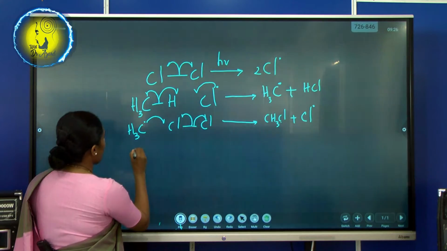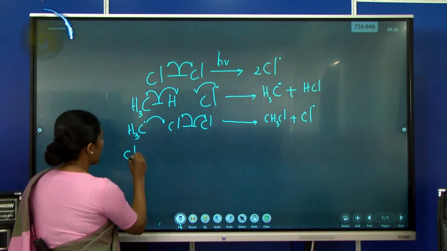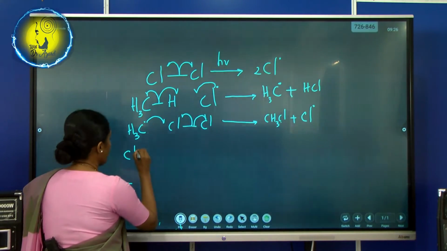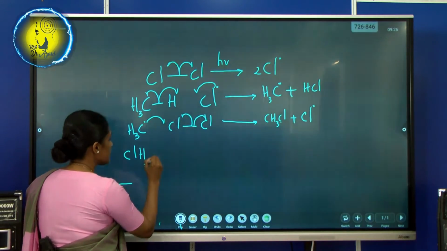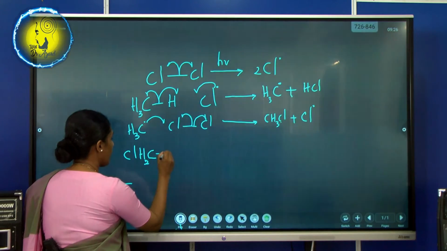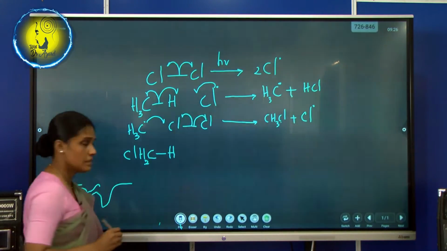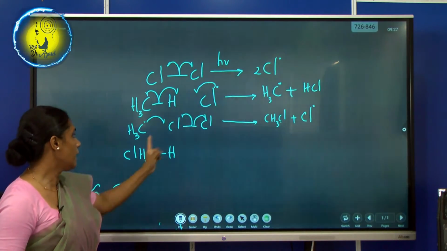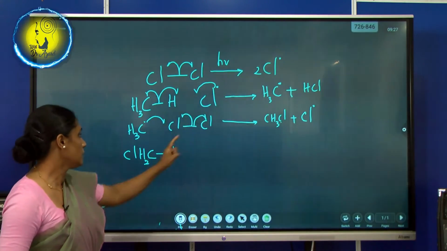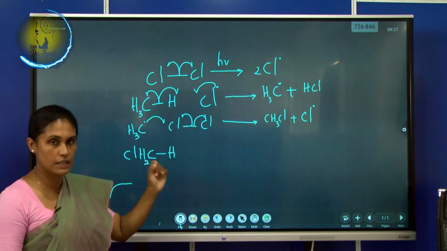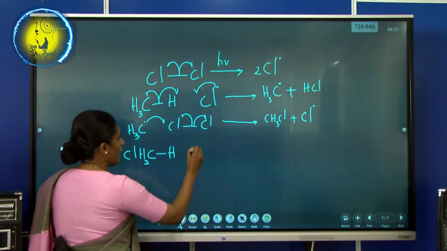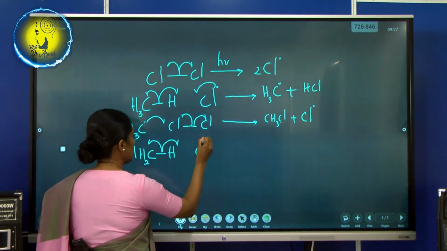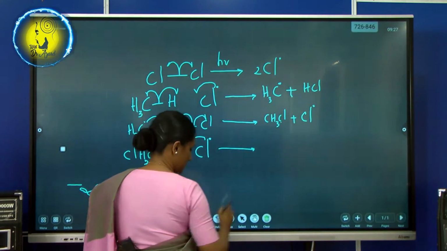Then we have Cl. I took this Cl in front because it's easy for me to show the bond. Then I take only 2 hydrogens out of 3. I have carbon, I have hydrogen. See whether you can understand that well. Chlorine is there. Out of 3 I took 2. Carbon is there. One hydrogen is kept to show the bonding. Then I have the free radical chlorine. I'll break this. The homolytic cleavage takes place. So tell me the formation.